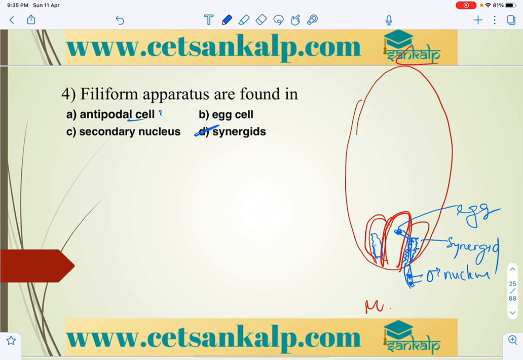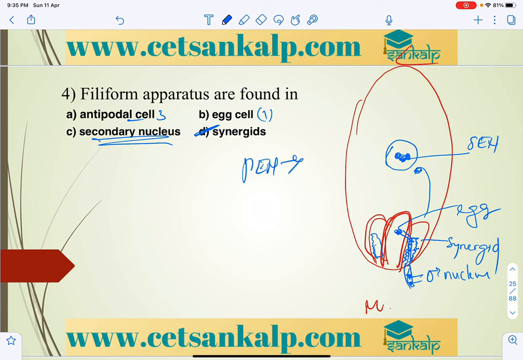How many antipodal cells are there? 3. How many egg cells? 1. Secondary nucleus: in the central cell, the polar nuclei are going to fuse together to form the secondary nucleus. Then one more male nucleus reaches, and that forms the primary endosperm nucleus, which develops into the secondary endosperm nucleus. The two polar nuclei fuse to form the secondary nucleus, and then one more male nucleus fuses, forming the primary endosperm nucleus, which is triploid in nature.